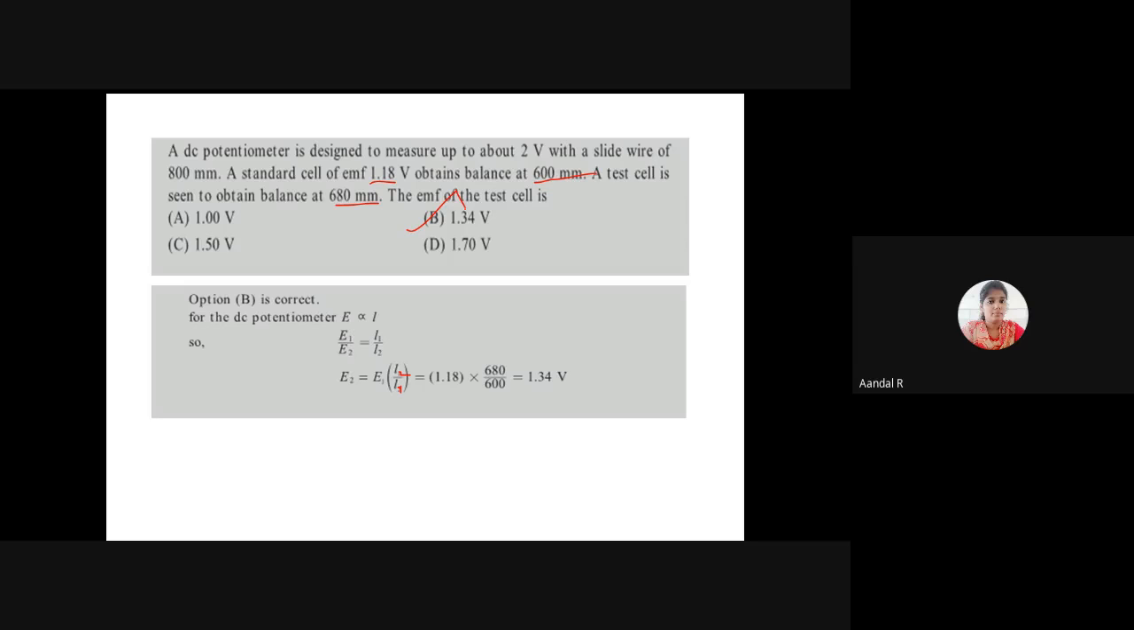In the problem, the E1 value, L1 value and L2 value are given. We have to find the E2 value. By substituting all the values, E2 is calculated as 1.34 volt, which is nothing but option B.